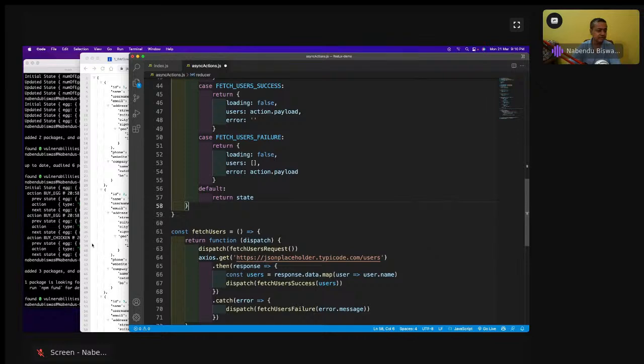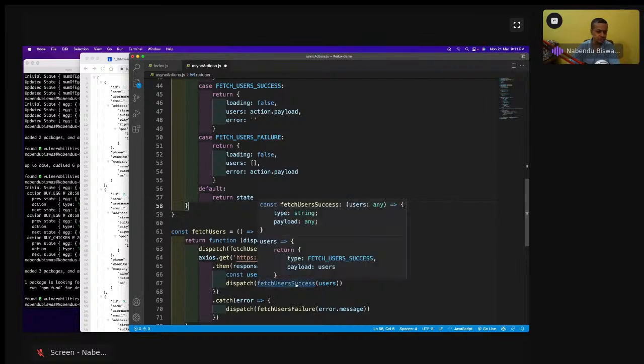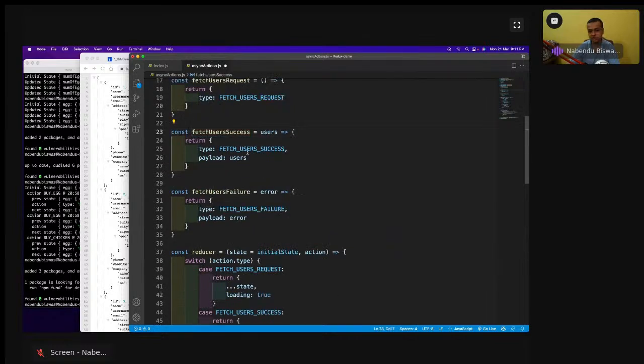Then after that, fetchUsersSuccess is there, so I will get some data. It is only executed when we have successfully got the data. Then the data which I've got and stored here, I'm passing to fetchUserSuccess. Fetch user success, I'm passing the data. Data is actually an array of strings.